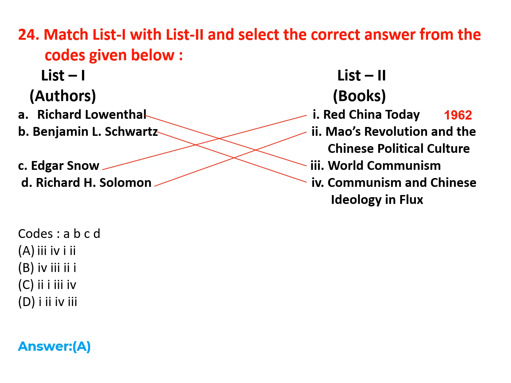Let us see the publication year of these books. Red China Today, 1962. Mao's Revolution and the Chinese Political Culture, this book was published in 1971. World Communism was published in 2007. Communism and Chinese Ideology in Flux was published in 1932.